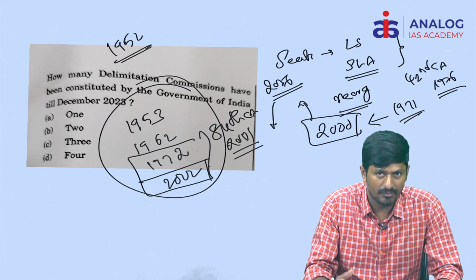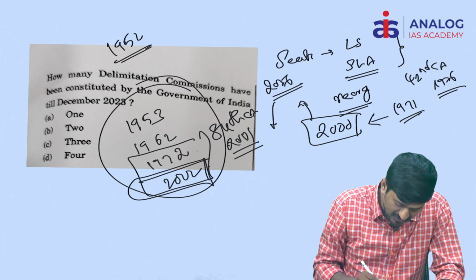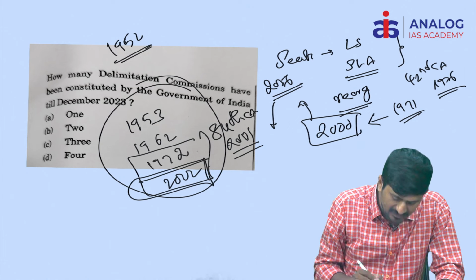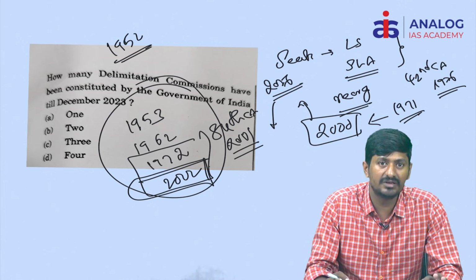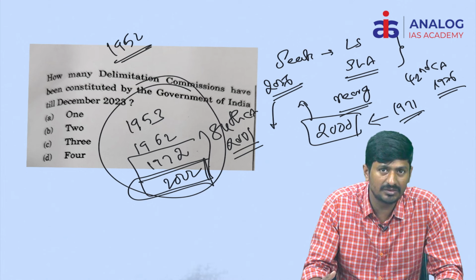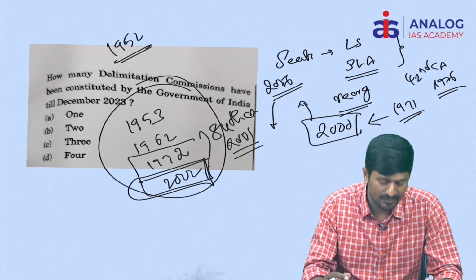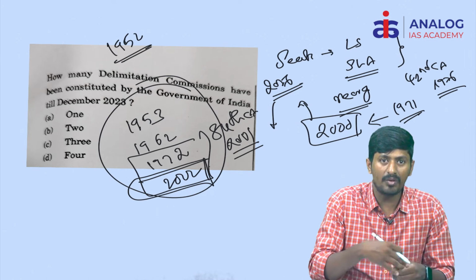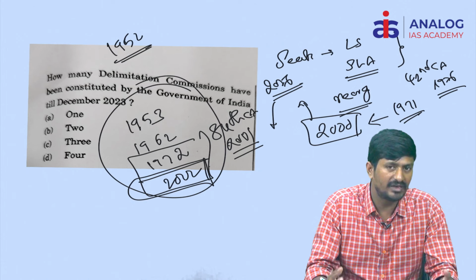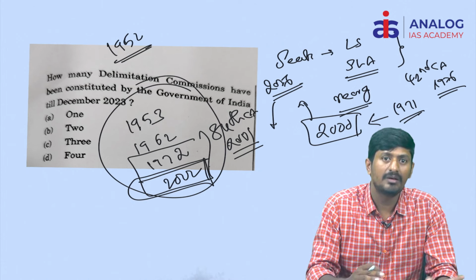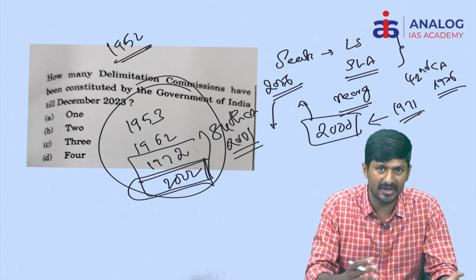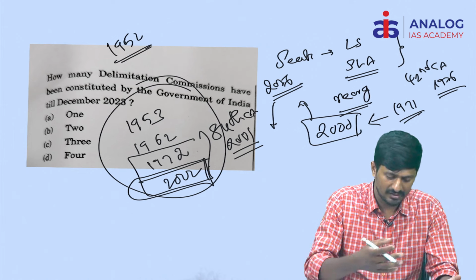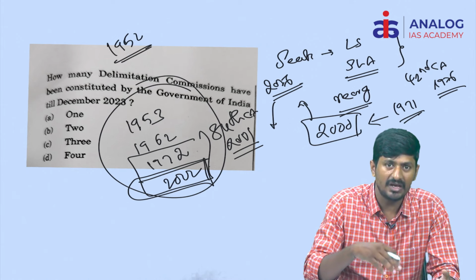Till now there are 4 delimitation commissions that have been appointed. Especially the 4th delimitation commission did not have any work regarding revision of the seats in the Lok Sabha or State Legislative Assembly. Its only purpose was reorganizing the boundaries of the various constituencies according to the change in population patterns, that is migration patterns, or you can say to fix the proper composition of the constituencies.